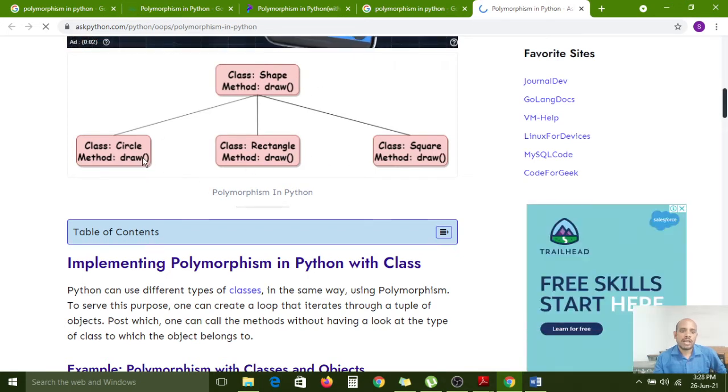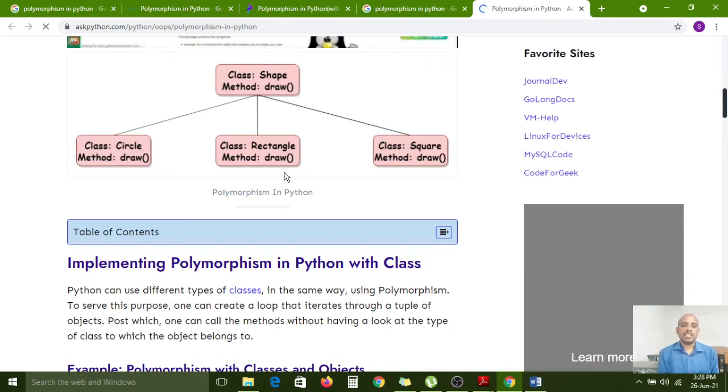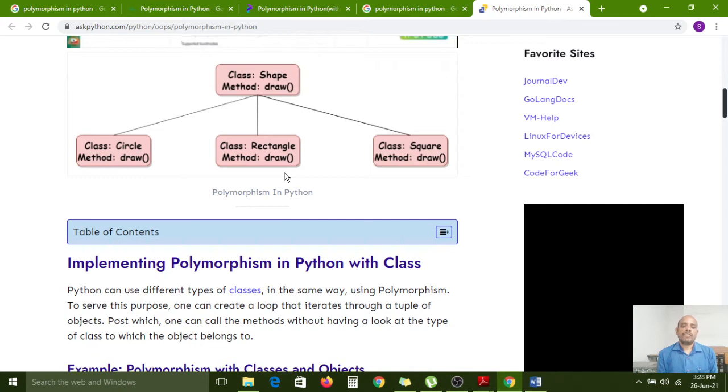What are the class names here? Circle is a class name, Rectangle is a class name, Square is also a class name. The parent class also contains the draw method, and the Circle class also contains the draw method. The Rectangle class also contains the draw method, as well as the Square class. So we have one method in a number of classes, only one method with the same signature used in different classes.